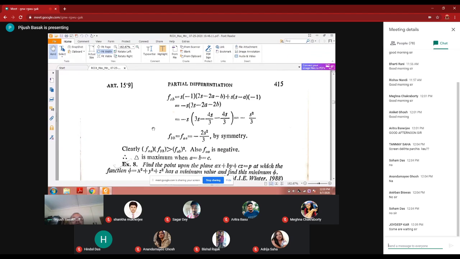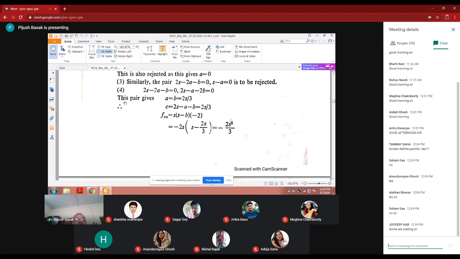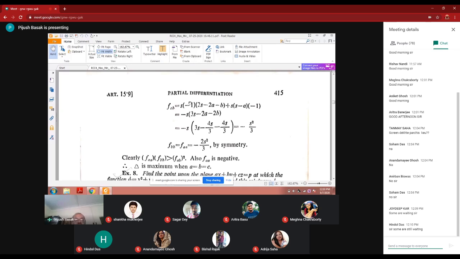Next, this problem. This condition, 2s minus a minus b is equal to 0, and 2s minus a minus 2b is equal to 0. This pair gives this. So a is equal to b is equal to 2s by 3, and c is also 2s by 3. And so the three sides are equal. If the three sides are equal, then the area of the triangle will be maximum.